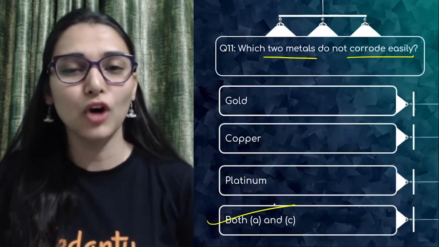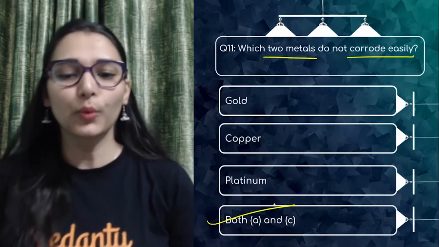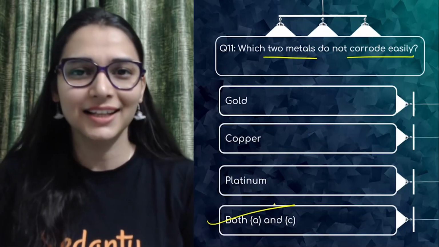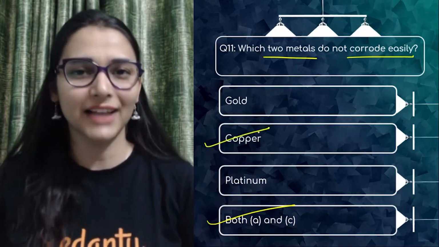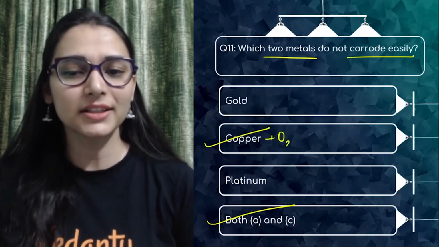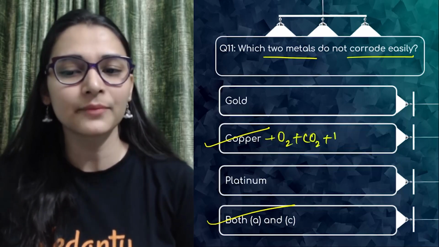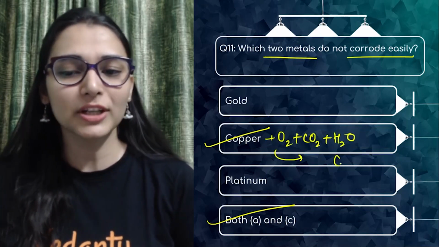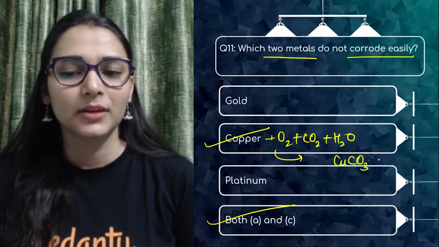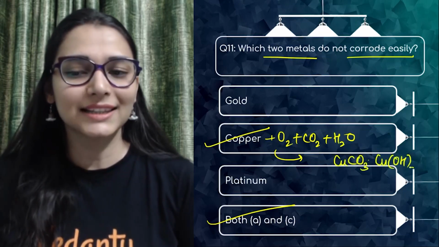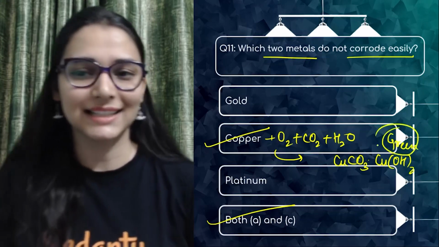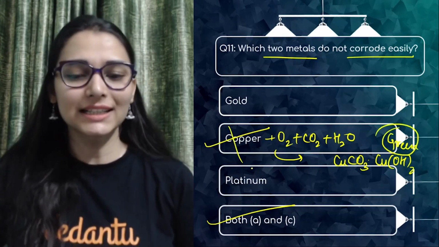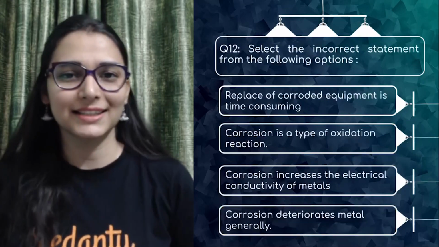Under normal conditions of oxygen, water, acids, they don't react. You need special aqua regia to make them dissolve, but copper can react. Copper will react with oxygen, CO2, and water easily, and lead to the formation of basic copper carbonate that is green in color. The Statue of Liberty is the best example. So it gets corroded easily. Answer is option A and C.